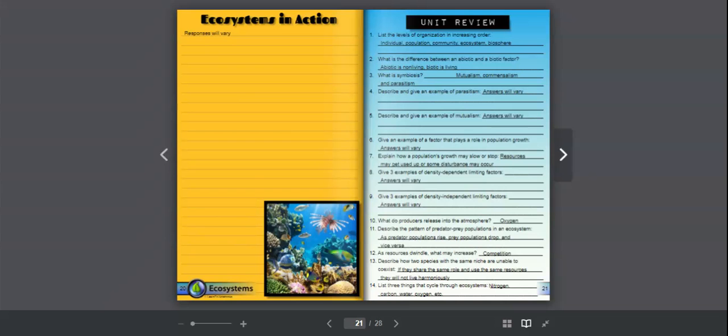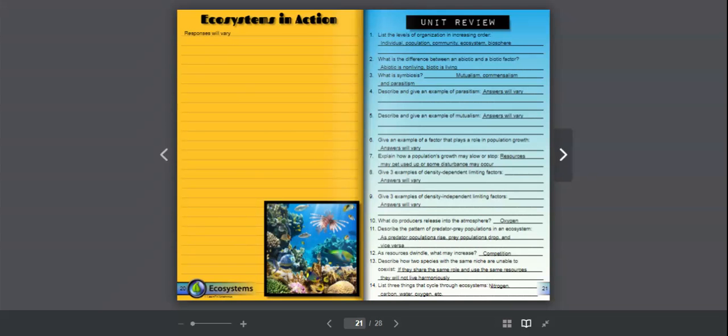Animals and humans take in oxygen. We need oxygen, right, to live. We take in that oxygen, and through cellular respiration, which happens in our mitochondria, we take in food energy and convert it into ATP, which is our usable energy.